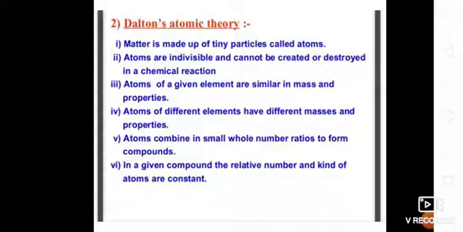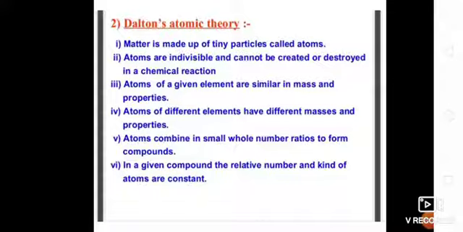Dalton's atomic theory. The first point is matter is made up of tiny particles called atoms. Next point, atoms are indivisible and cannot be created or destroyed in a chemical reaction. Next point, atoms of a given element are similar in mass and properties.